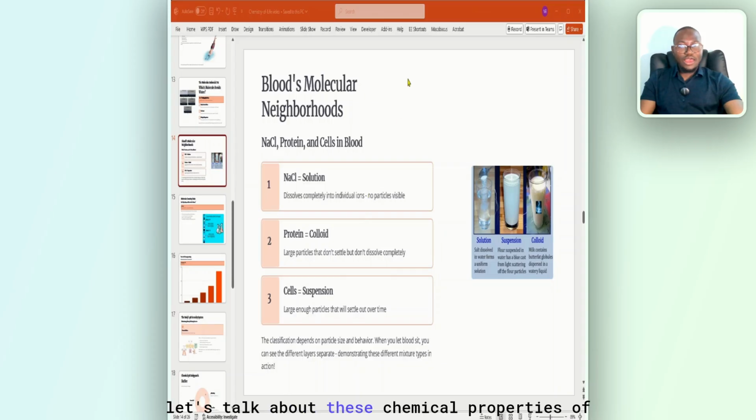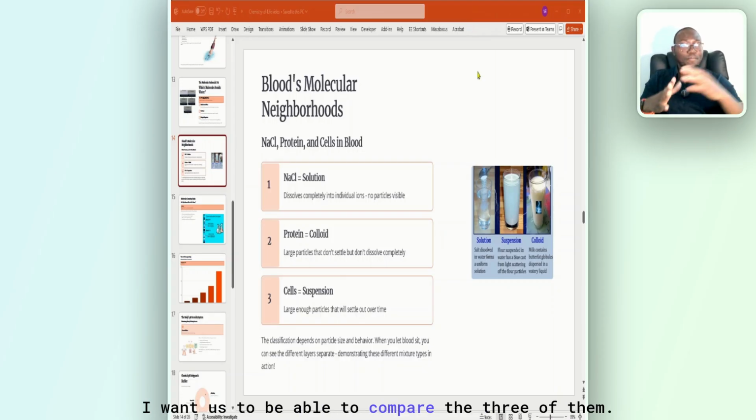So let's talk about these chemical properties, looking at solution, colloid, and suspension. I want us to be able to compare the three of them.